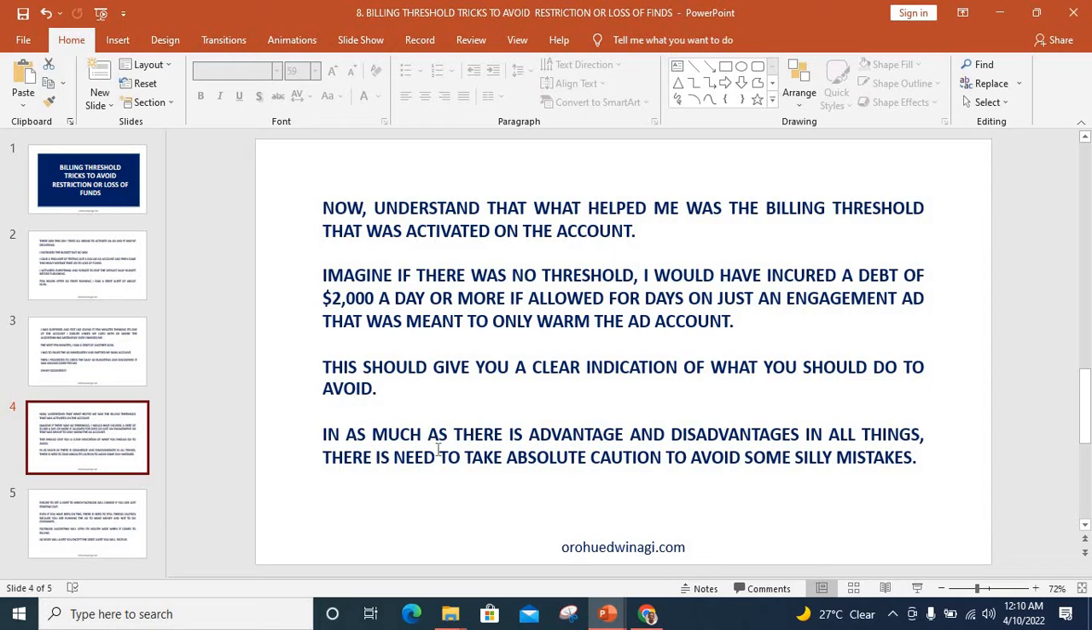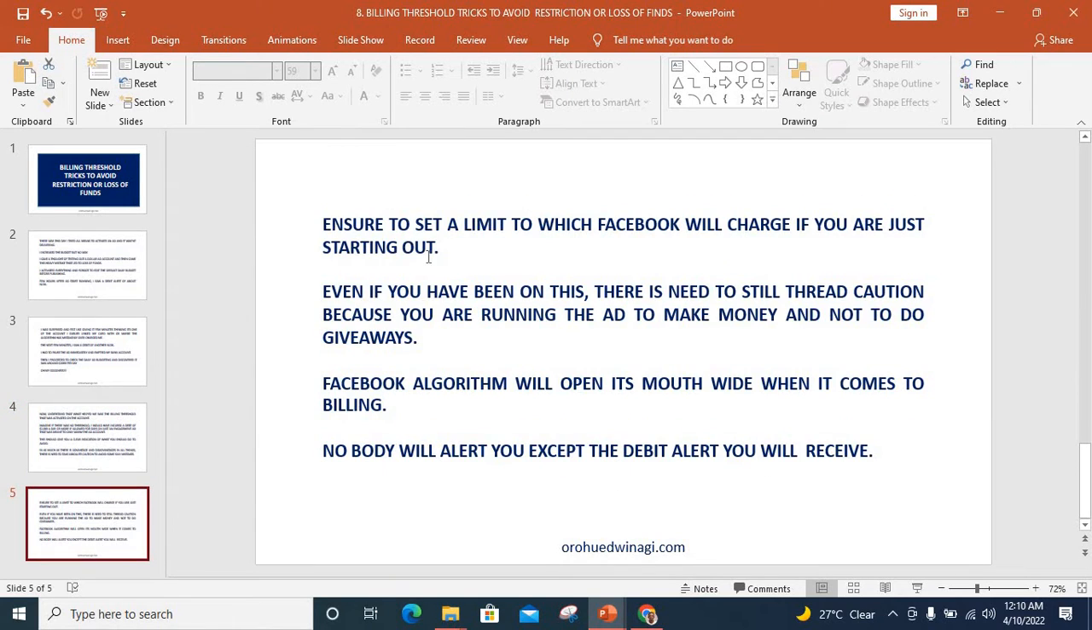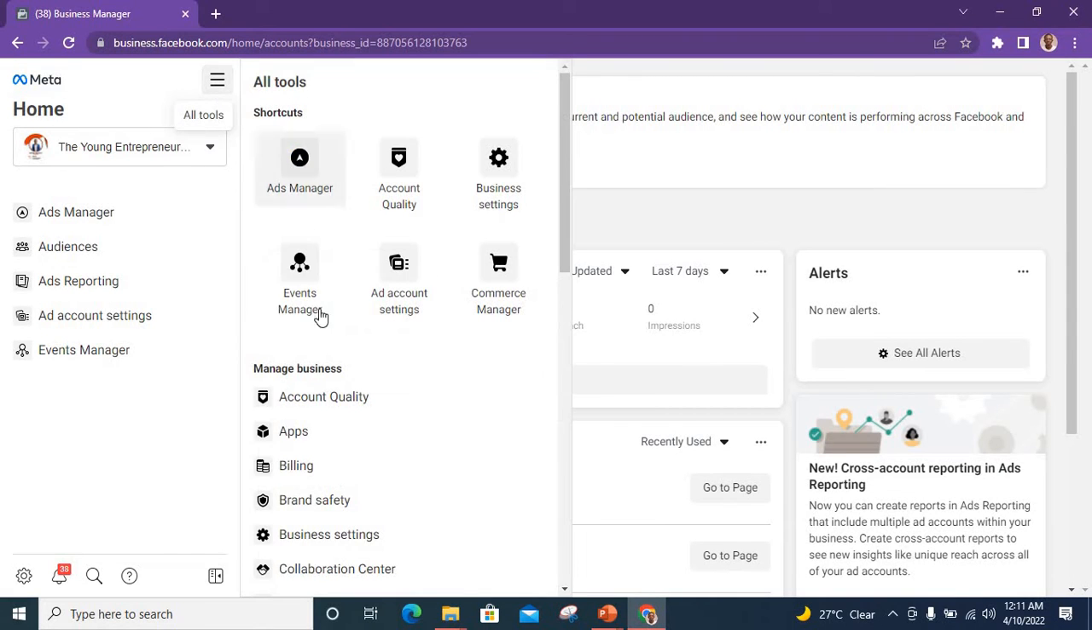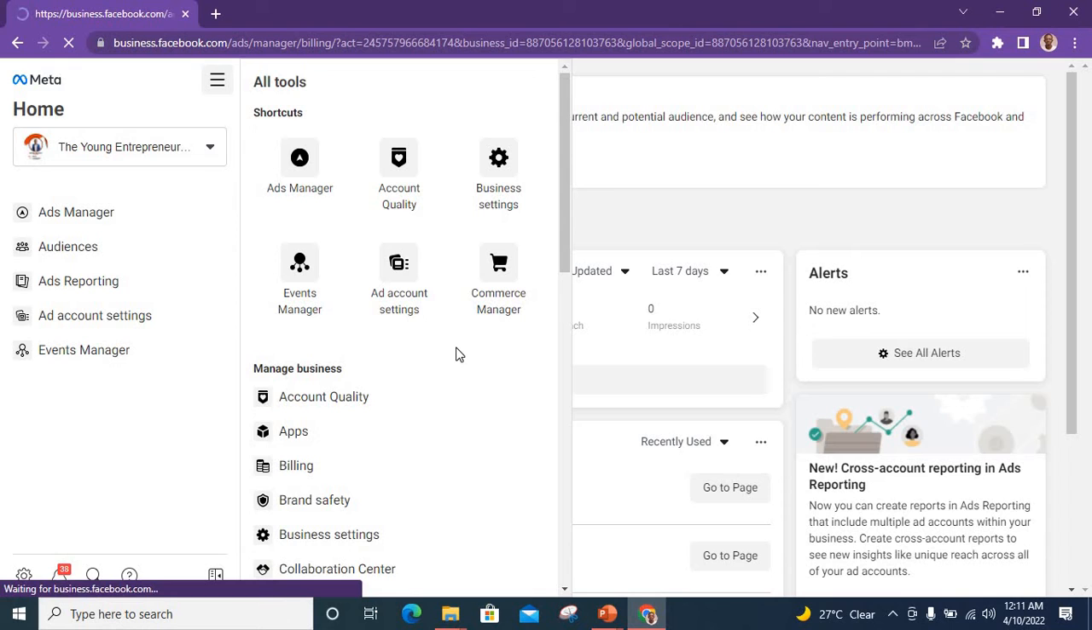In as much as there's advantage and disadvantage in all things, there is need to take absolute caution to avoid some silly mistakes. Ensure to set a limit to which Facebook will charge if you are just starting out. So now let's look at the limit that can actually be set by Facebook. Let's click on this and see what is here.